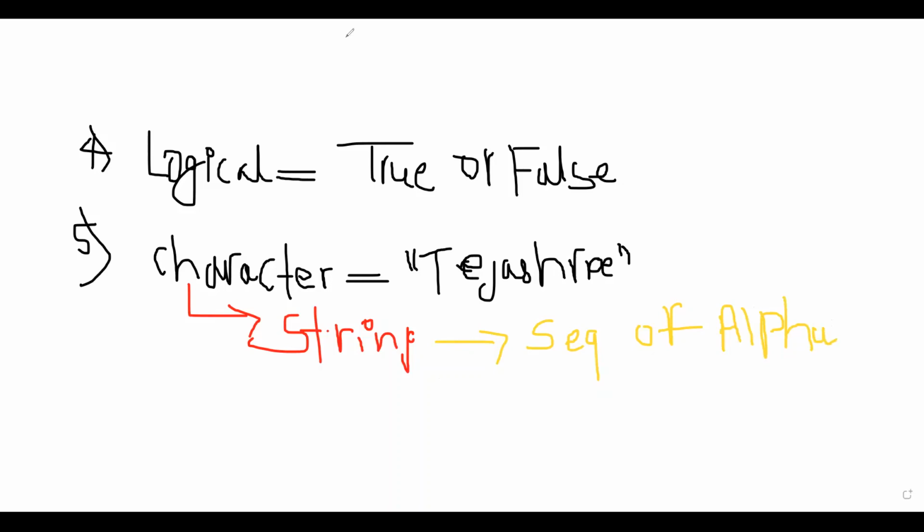Okay, so we are going to use these data types. These are the basic 5 data types in R. I'll revise them once. First one, we have numeric. Second one, we talk about the integer. Then third is the complex. Fourth one is the logical. Fifth one is the character. So these are the basic data types in R.